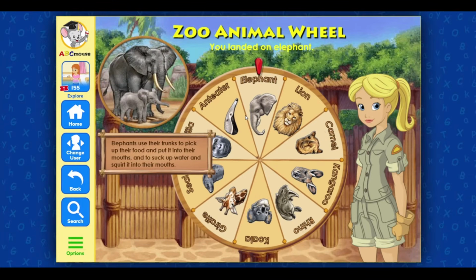You landed on elephant. Elephants use their trunks to pick up their food and put it into their mouths, and to suck up water and squirt it into their mouths. Collect tickets.